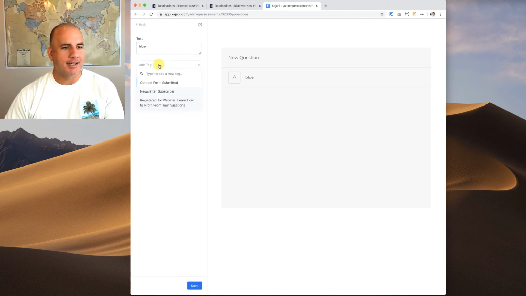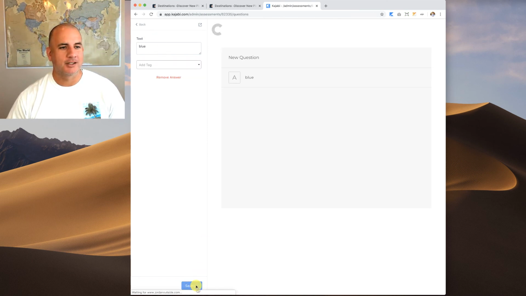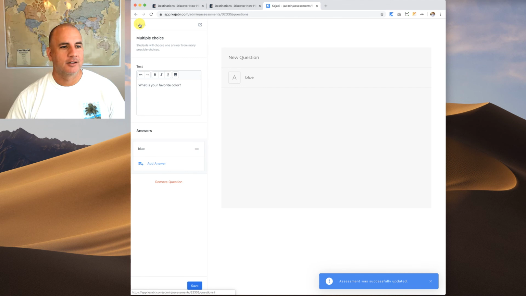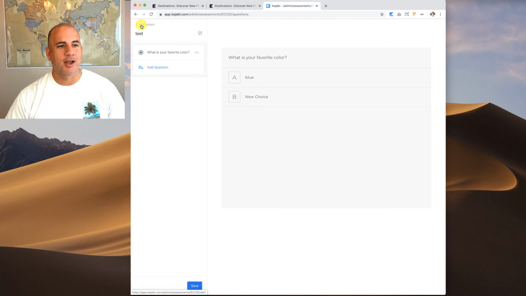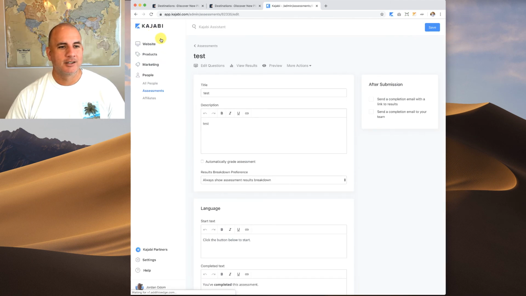And then this is cool. I can add a tag here. So if, let's say I wanted to run an automation. So if they like blue, then I could fire an email sequence that gives them information about something blue. This gives you a lot of different options when you're building out like a survey. I click save, go back, and I want to add another answer. And so you can see how you just build out your own tests, however you want to edit this.